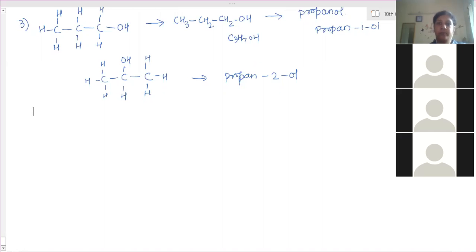Ma'am, now it will be hexanol, right? It's an -ol, right? Hexane, the E is substituted with OL. Now if it is at position 1, then it is 1-ol. If you have connected it to the hexane at the second carbon, 2-ol. Or 3 is also possible. Ma'am, 4 is also possible? No, 4 is not possible.